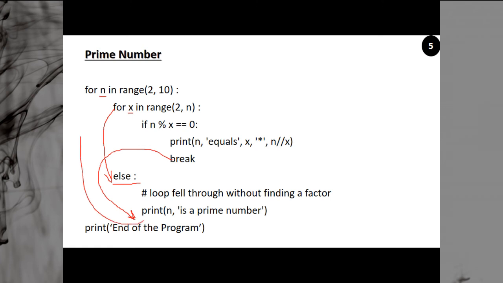And from here again what happens? You jump to the beginning of the loop, and this time your n becomes what? N is 5. Then you will check for 5. 5 is a prime number. Then 6 is not a prime number. Then 7 is a prime number. From here, then 8 is not a prime number. Then 9 is not a prime number. And then when it ends, you will exit from this loop. So when you exit from this loop, you will come to where? Here. This is the end of the program. Your program will end. So this is how it will work.